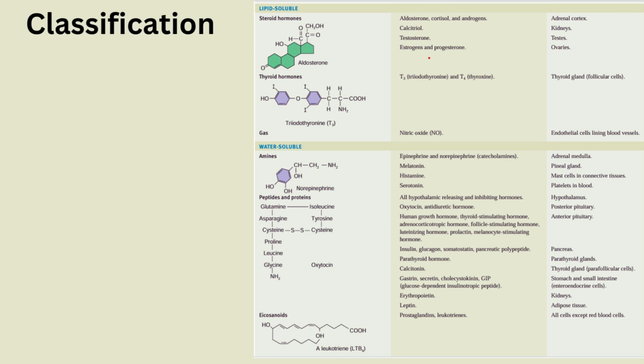Chemically, hormones can be divided into two broad classes, those that are soluble in lipids and those that are soluble in water. This chemical classification is also useful functionally because the two classes exert their effects differently.